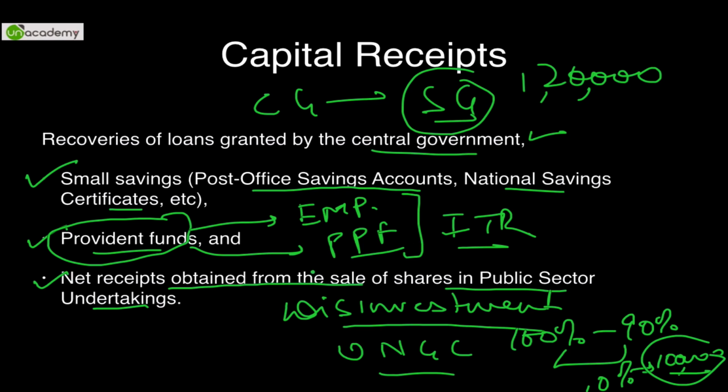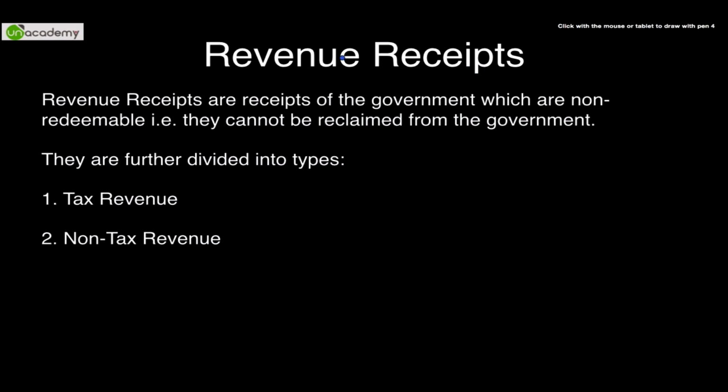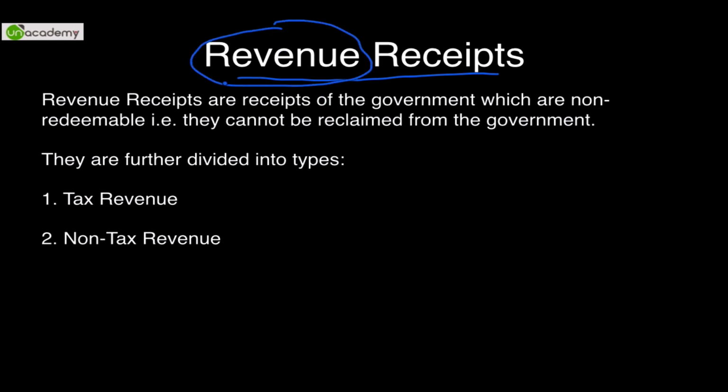The second item is revenue receipt. As we had discussed, revenue expenditure is day-to-day expenditure. What are revenue receipts? Revenue receipts are the receipts of the government which are non-redeemable. That is, they cannot be reclaimed from the government. Once they have gone, they have gone, they cannot come back. These are of two types.